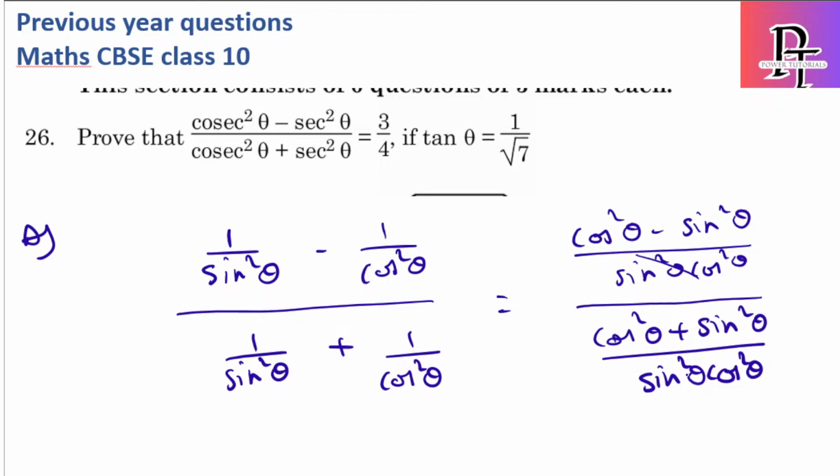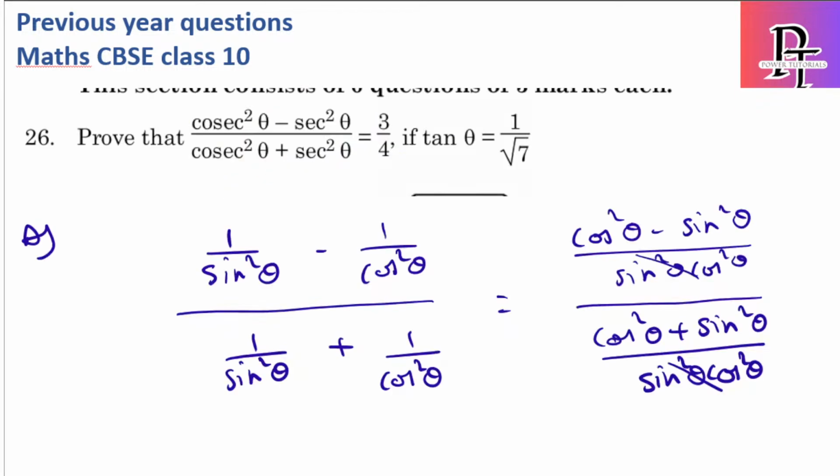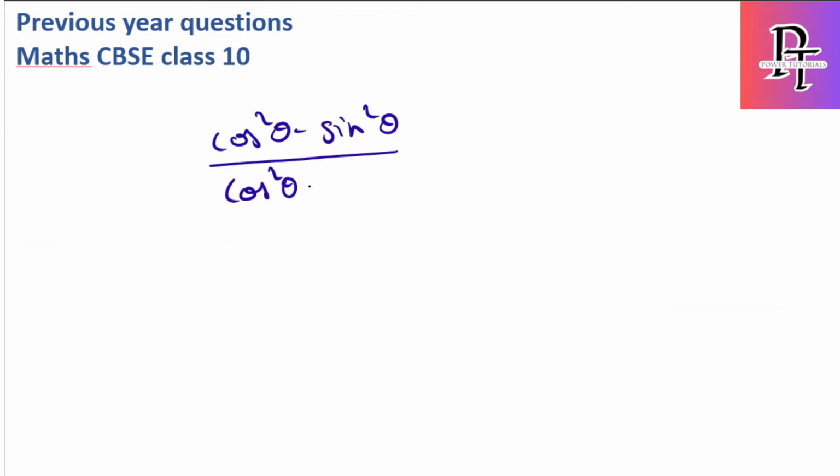These two I can cancel out. So finally I got (cos²θ − sin²θ) by (cos²θ + sin²θ).